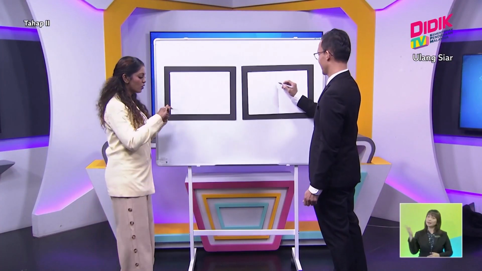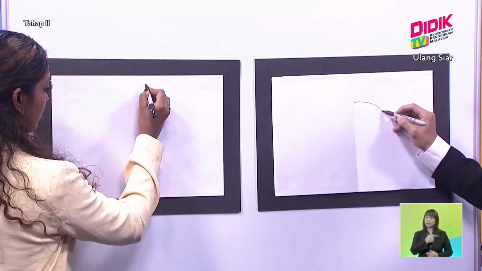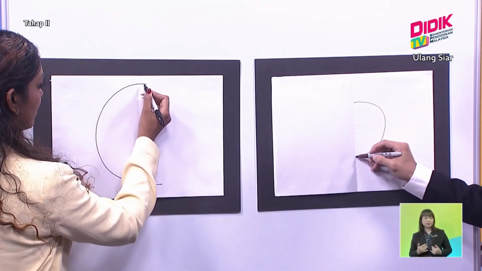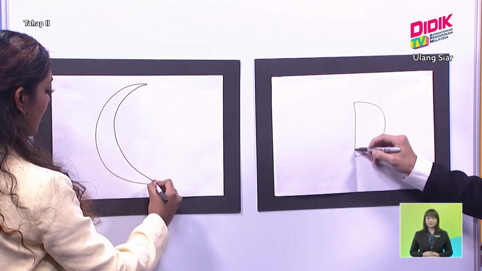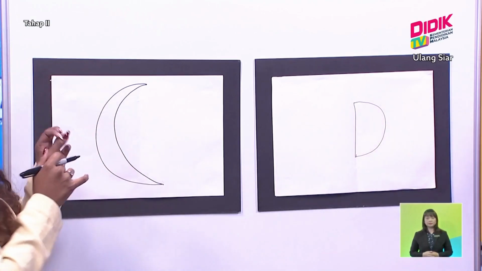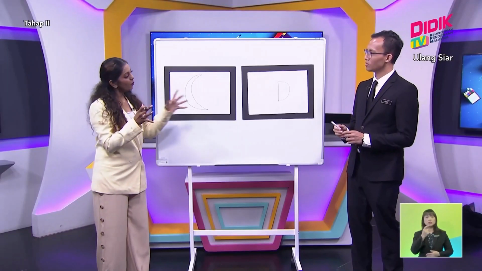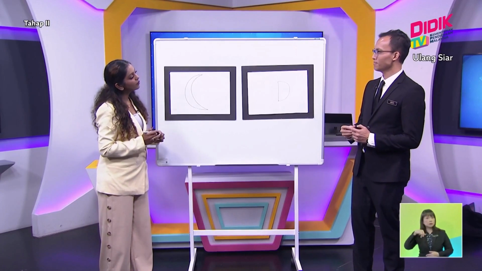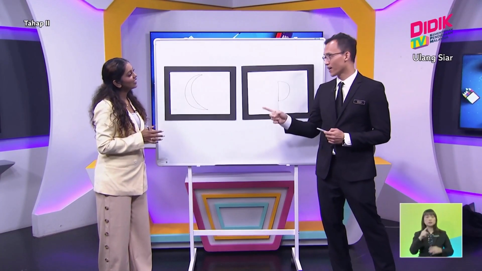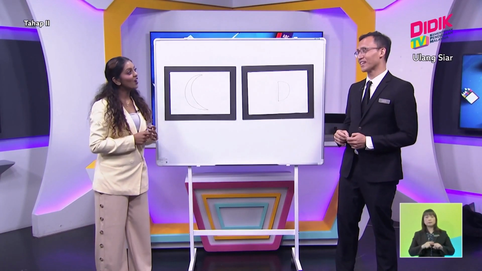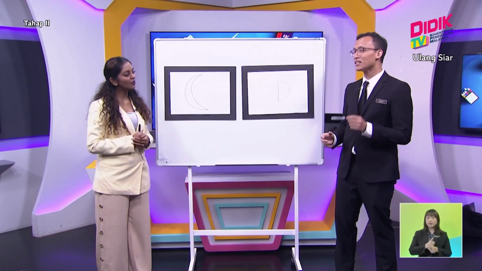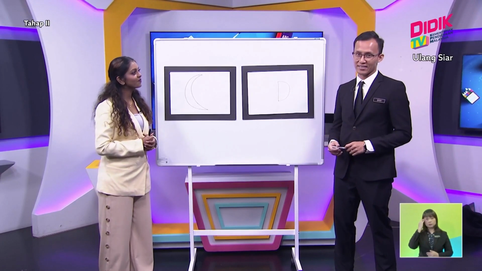Alright, so I'm going to draw a moon right now. Okay, me too. Mine is done. This is the moon that I saw yesterday. But why does it look different from yours? I think yours is correct, but mine is also correct too. So to know more, let us find out later on.